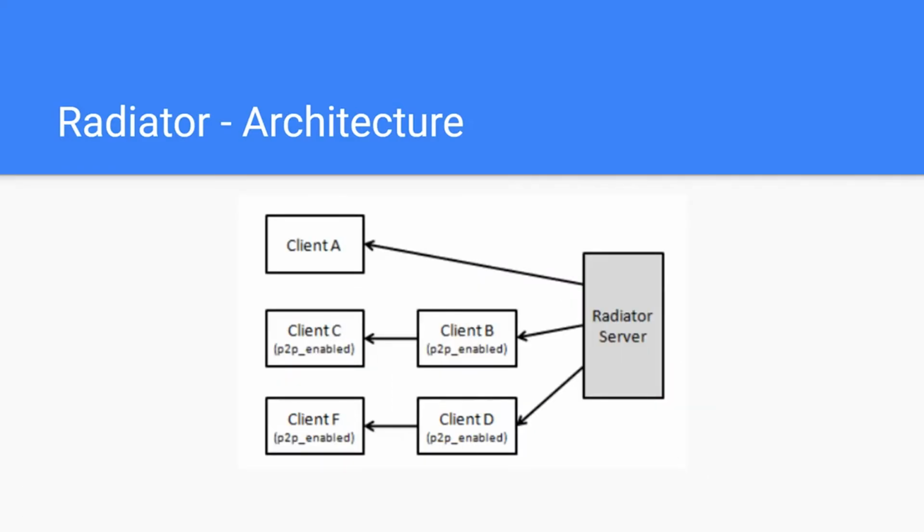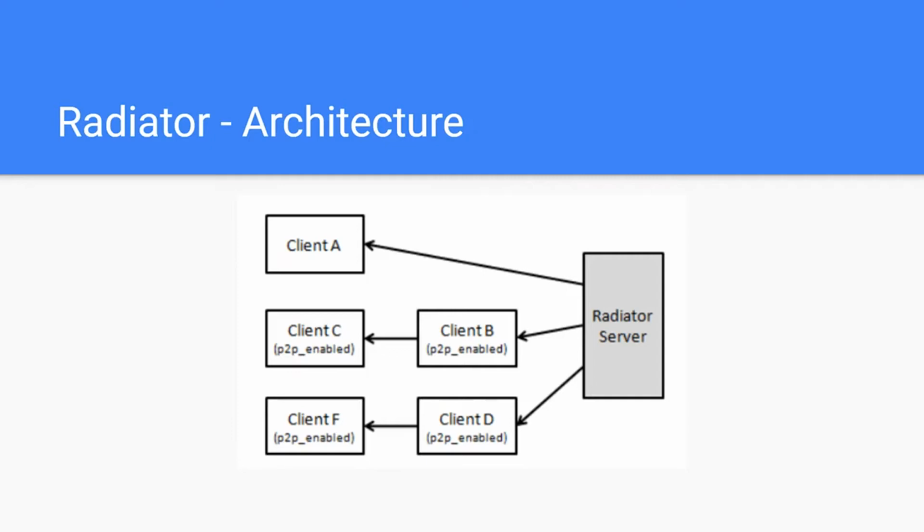To deal with this problem, Radiator introduces an alternative propagation mechanism that is highly dynamic. All clients that communicate directly with other clients send an attribute, peer-to-peer enabled, to the server when they register themselves into the system. When a message is propagated, the clients that do not have this peer-to-peer enabled attribute will simply receive the message as seen before. However, the others will be divided into groups of k elements. Each group is processed as a chain of peers through which the message must get through.